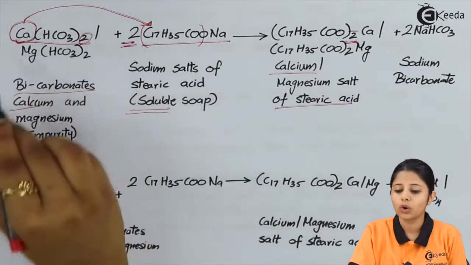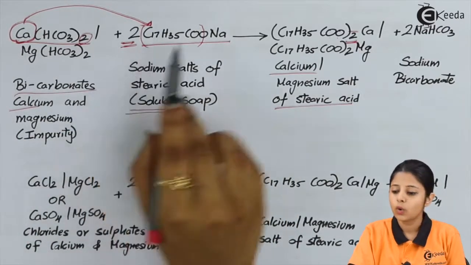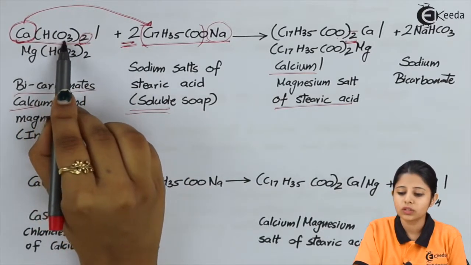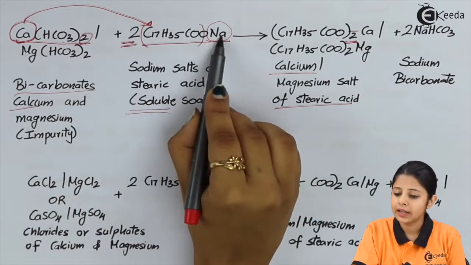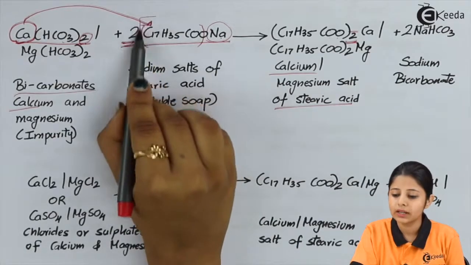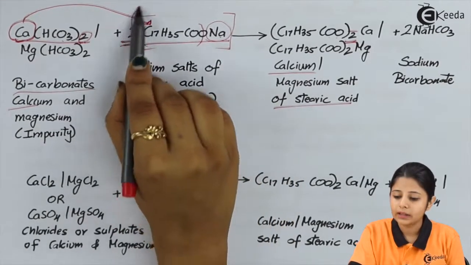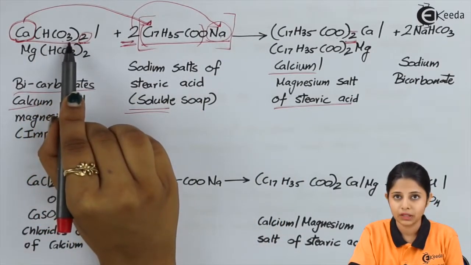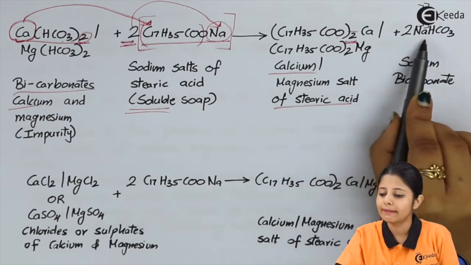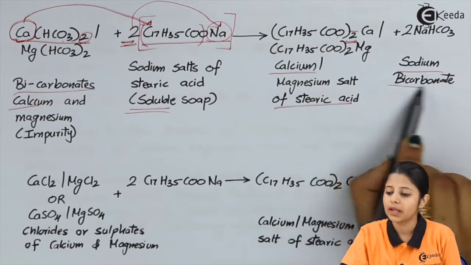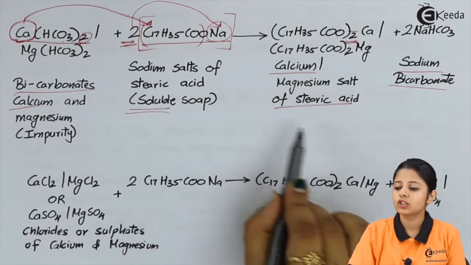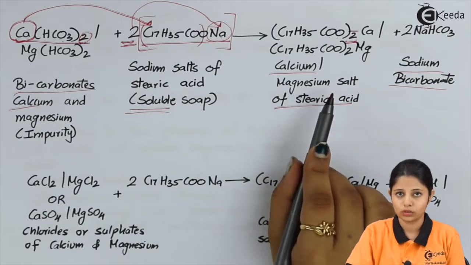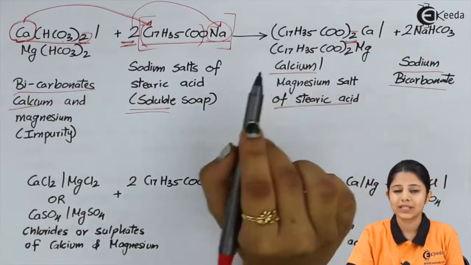Now let us see what all is remaining over here. Over here we have Na which is remaining, and we have HCO3 twice remaining. Again Na is also twice because 2 is to the entire thing. So 2 Nas are remaining and 2 HCO3s are remaining. So they will form nothing but 2 NaHCO3, which is a sodium bicarbonate. Now this calcium salt of stearic acid is insoluble and will precipitate out. So this is my entire reaction with calcium.